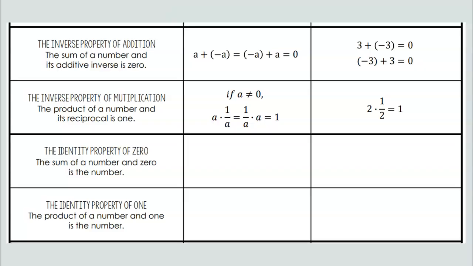The identity property of 0 says that the sum of a number and 0 is always that original number. So a plus 0, or 0 plus a, always equals a. 2 plus 0 is 2. The identity property of 1 says that when you have the product of a number and 1, it's always that original number. So a times 1, or 1 times a, always equals a. 2 times 1 is always 2.